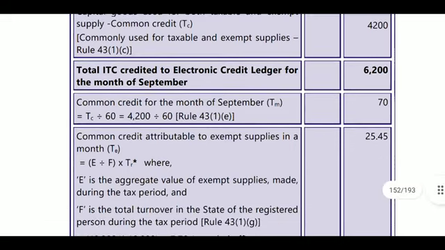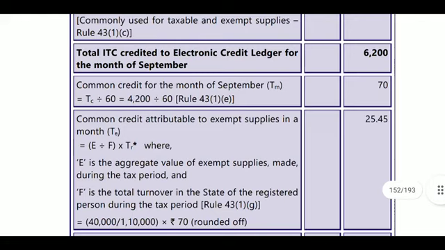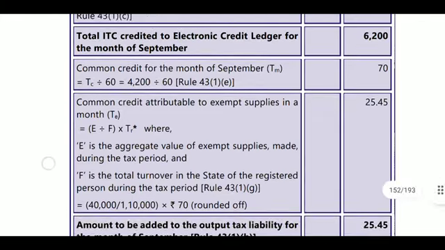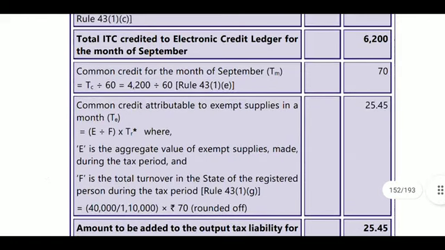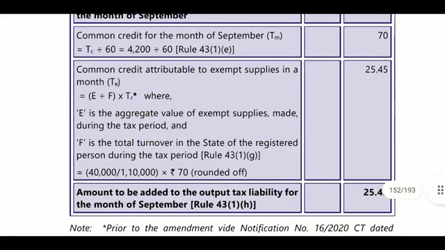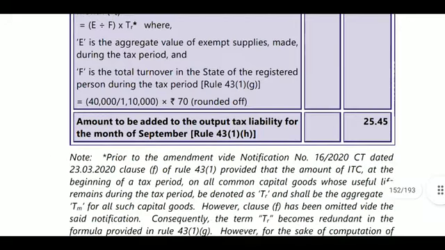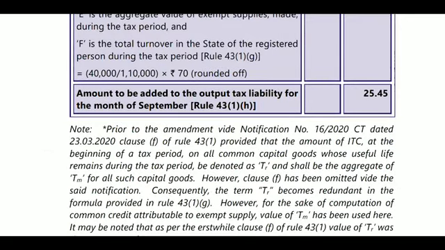For the first month, using 60 months, it is 70 rupees. Common credit attributable to the exempted supplies in the month is 70 rupees into exempted turnover 40,000 divided by total turnover 1,10,000. That is 425.45 rupees, which is not allowable. It will be added back to the output tax liability.